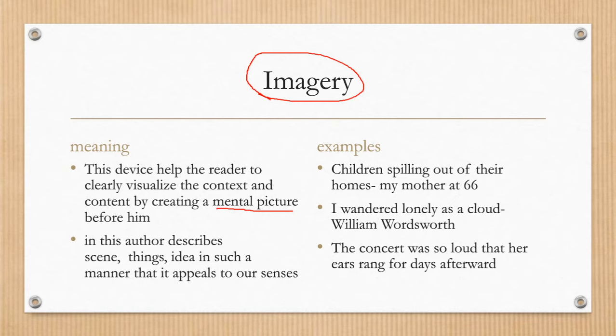In this, the author describes the scene, things, or ideas in such a manner that appeals to our senses. So let us see some examples. The first one is from My Mother at Sixty-six: "Children spilling out of their homes." Here we are able to visualize the scene.